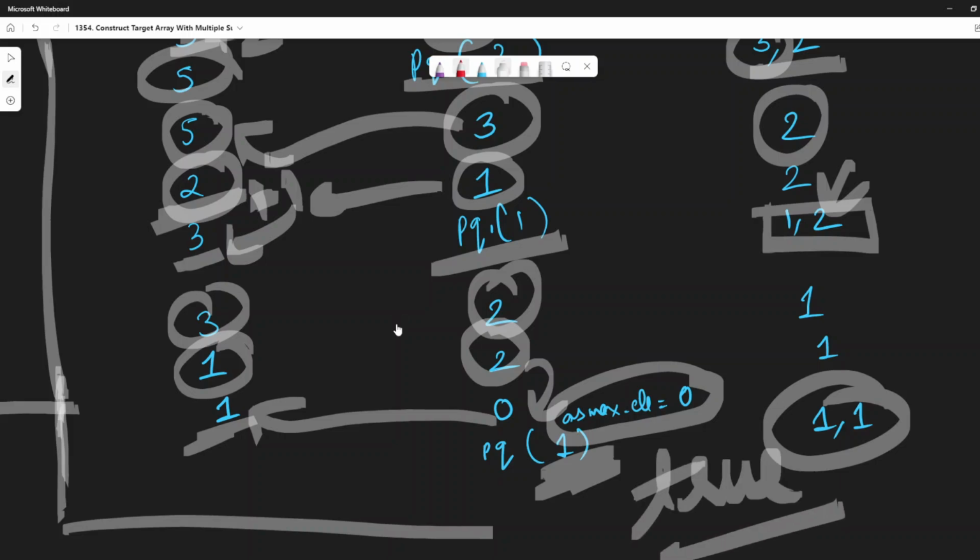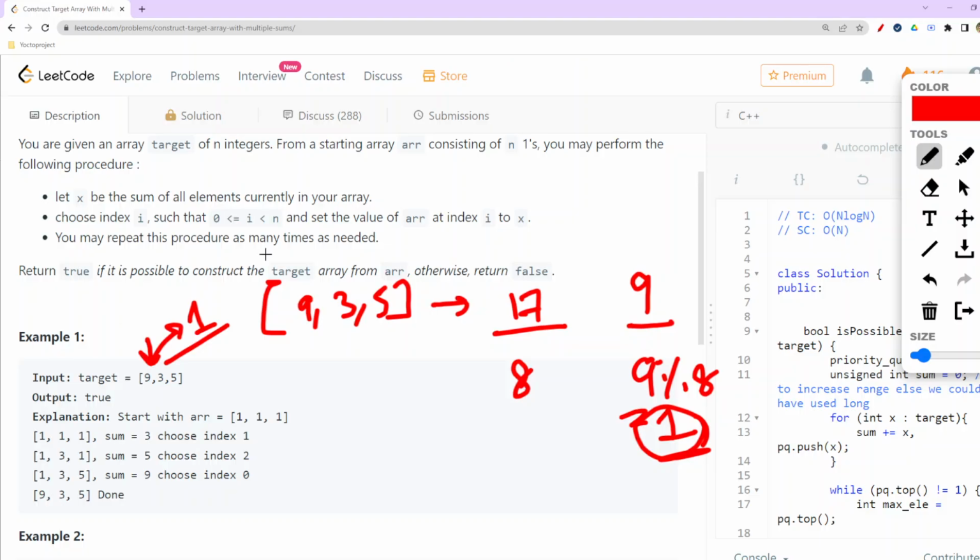So now here the time complexity would be order of NlogN, because we are already pushing n elements to our priority queue and n times we are doing this operation, so NlogN. And space complexity is order n because the priority queue is storing at max n elements. So now let me walk you through the coding part of this particular question.